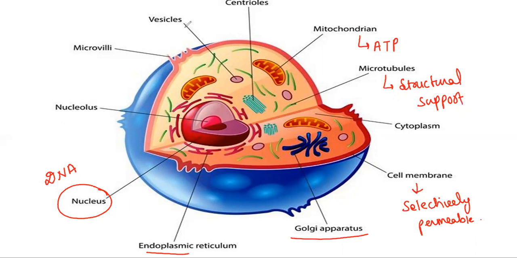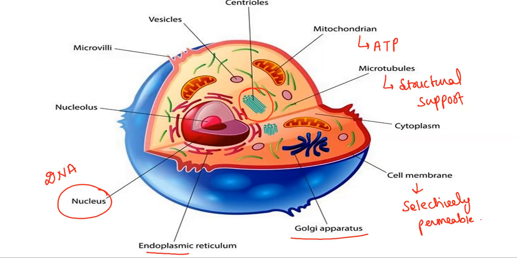Microvilli provide greater surface area to the cell surface. Vesicles are tiny spherical bodies which contain biomolecules inside them. And centrioles play a role in cell division and duplication.